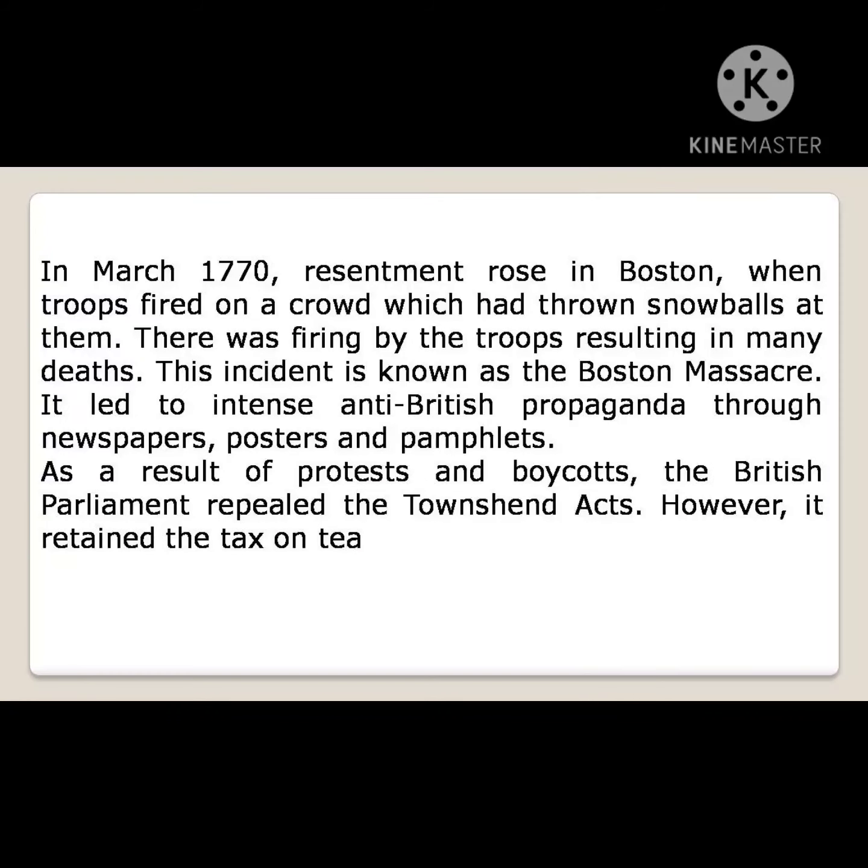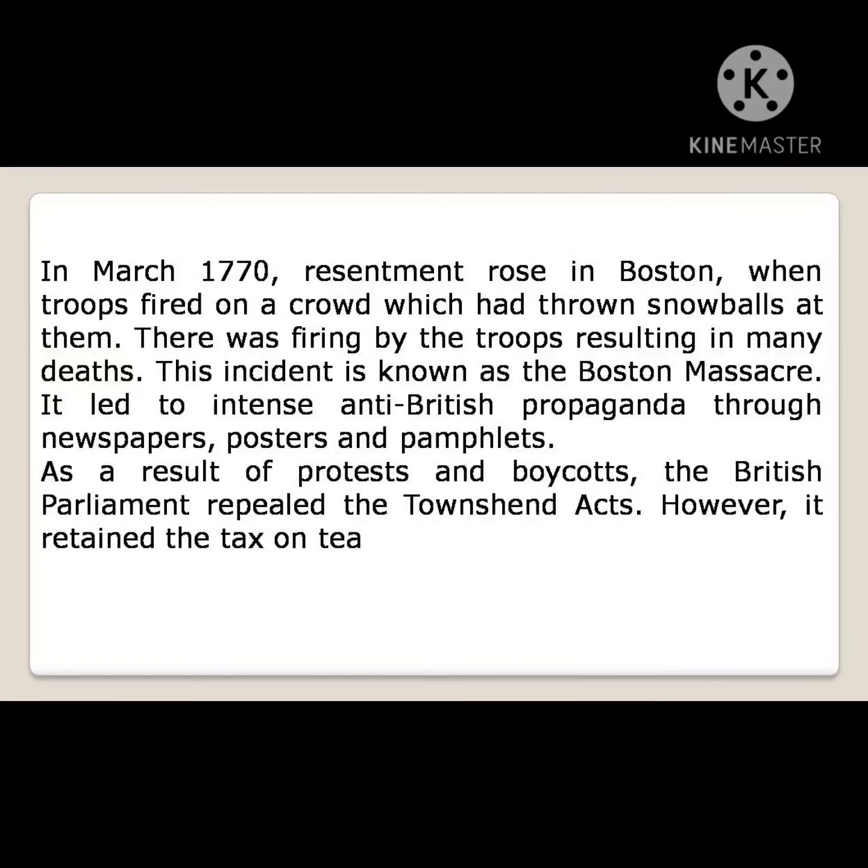In March 1770, resentment rose in Boston when troops fired on a crowd which had thrown snowballs at them. The crowd threw snowballs at the British, and the troops fired, resulting in many deaths. This incident is known as the Boston Massacre. It led to intense anti-British propaganda through newspapers, posters and pamphlets.